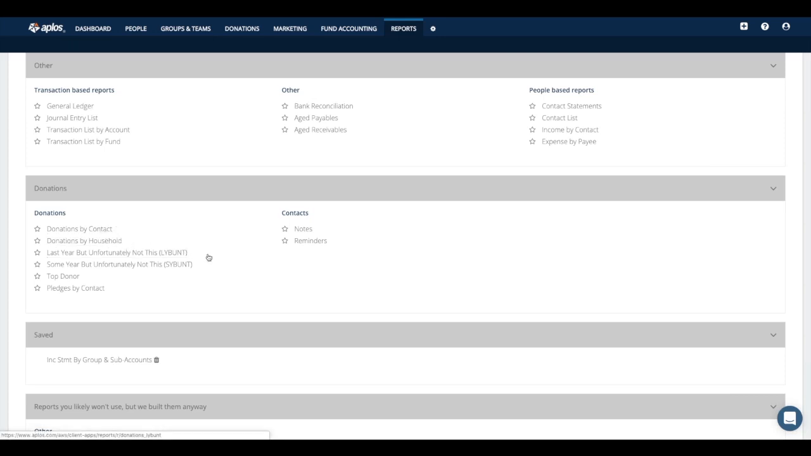And then we also have some reports for you called like the lapsed donor and the some year but not this year reports. So someone that has given last year, but unfortunately not this year, or someone that has given some year, but unfortunately not this year. You can also pull reports based off your top donors or your pledges, like I mentioned earlier. You can even pull reports based off of the notes and reminders that you've set up for your donor contacts.